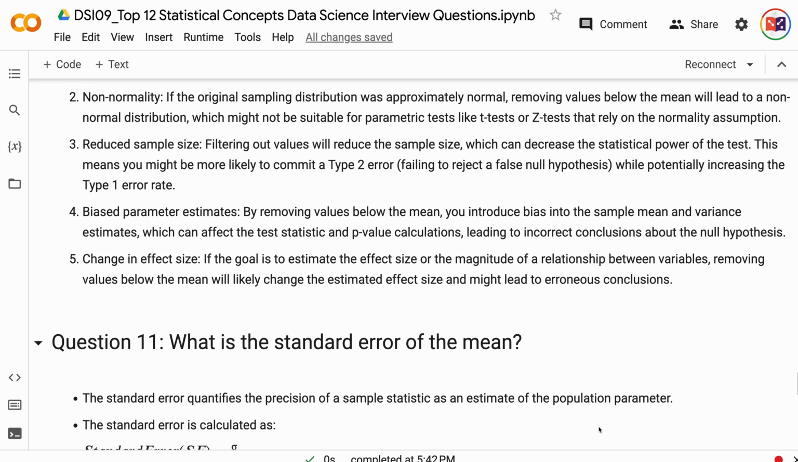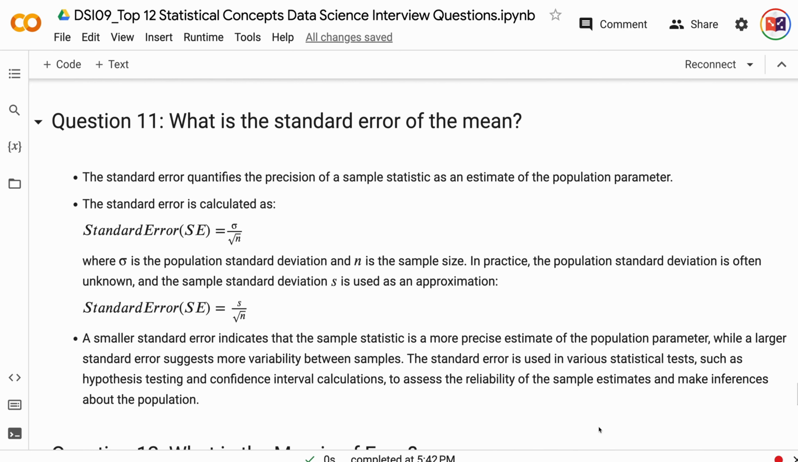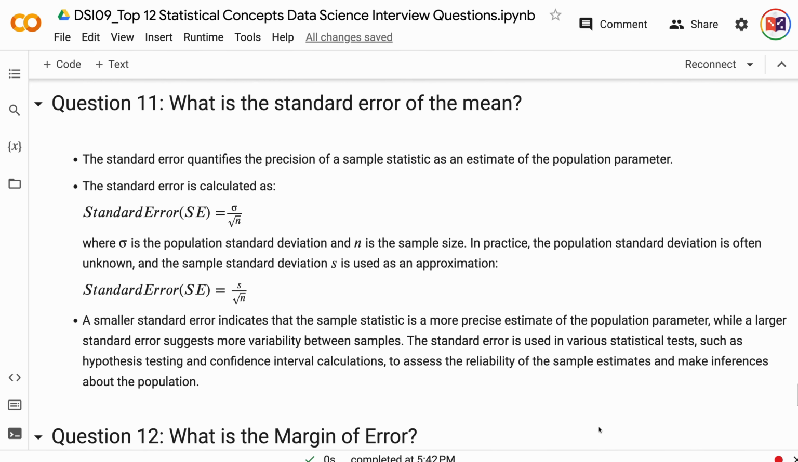Question 11. What is the standard error of the mean? The standard error quantifies the precision of a sample statistic as an estimate of the population parameter. The standard error is calculated as standard error equals sigma divided by the square root of n, where sigma is the population standard deviation, and n is the sample size. In practice, the population standard deviation is often unknown, and the sample standard deviation s is used as an approximation. Standard error equals s divided by the square root of n.